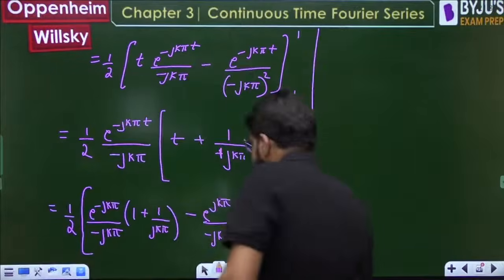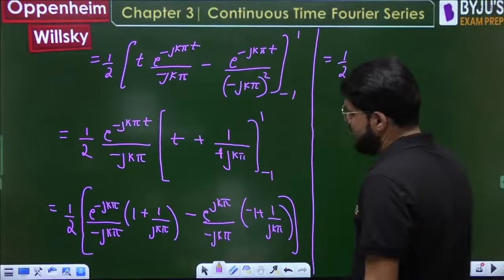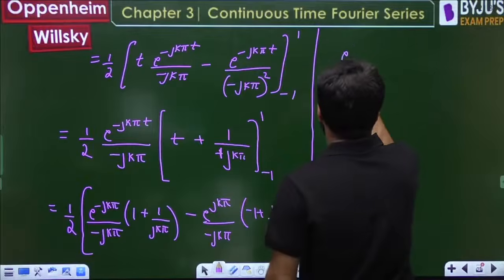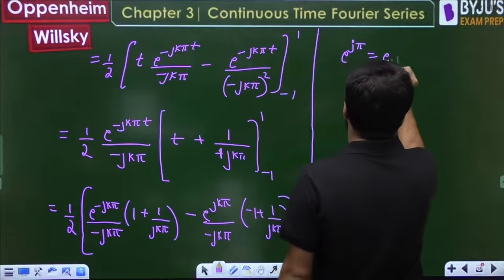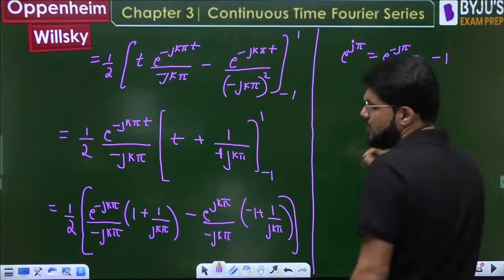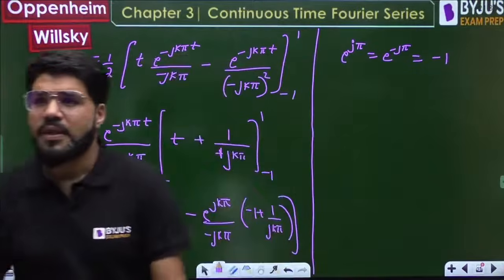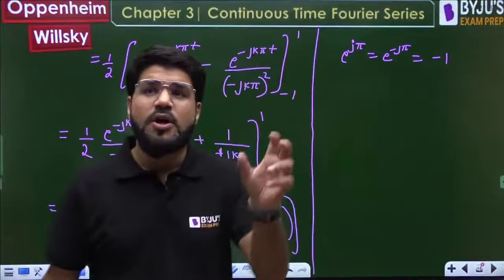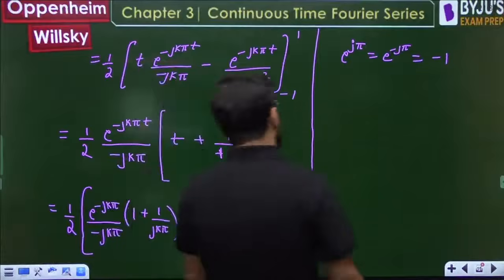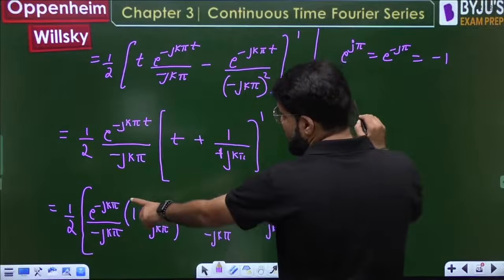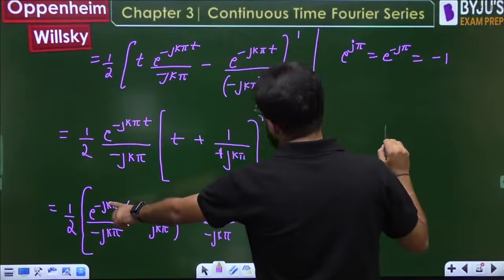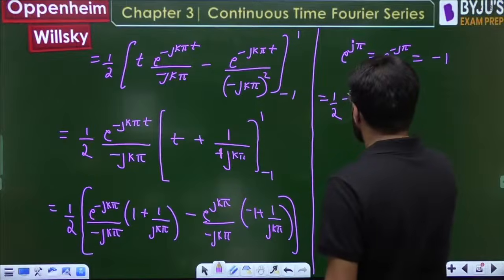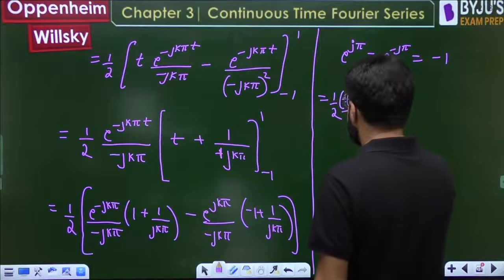Now let me subtract this. First of all, e power jk pi or e power minus jk pi, how much is it? Whether you take e power j pi or e power minus j pi, both are equal to minus 1. Clear? Because e power j pi is cos pi plus j sin pi, and e power minus j pi is cos pi minus j sin pi. So it will be minus 1 power k. So my answer is going to be half, minus 1 power k upon minus jk pi.